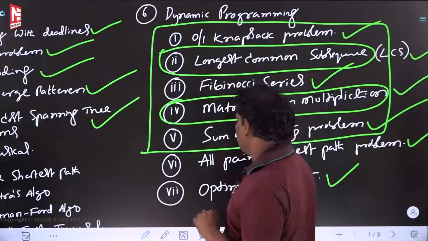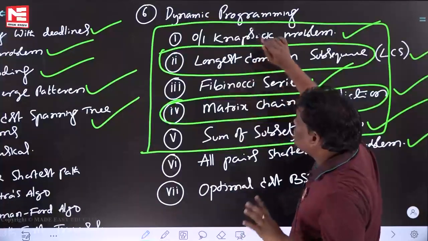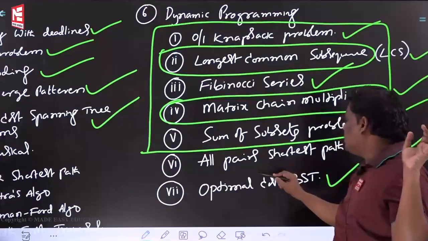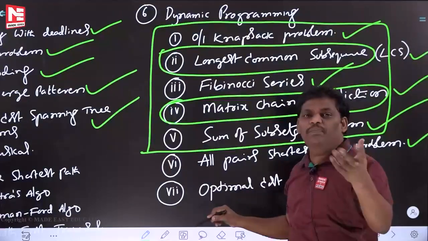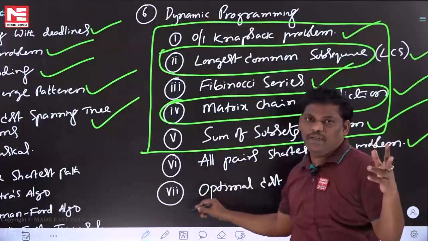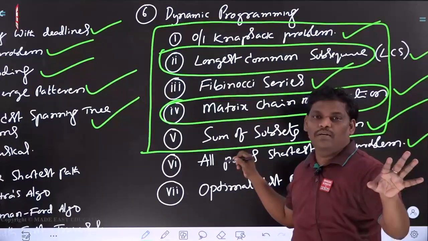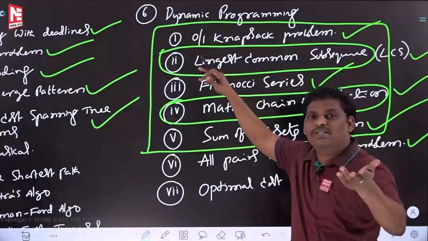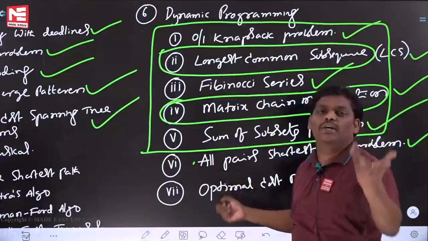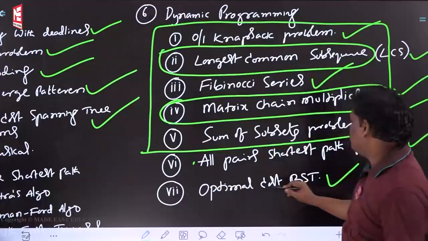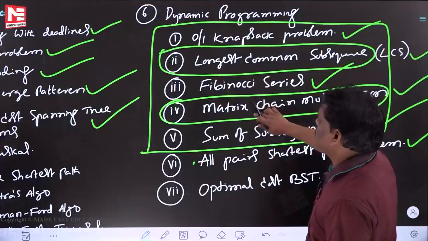Fine. So I think the sixth topic, right? Sixth chapter, dynamic programming. The first 5 applications are really important, right? All pair shortest path and optimal cost BST, I may cover these 2 also, but in the previous papers they did not come, not even one time. I don't want to cover them, I may cover, I may not cover. First complete 5, and if time is still there, I will cover these also. If I don't cover them, if time is there, you can cover them by yourself. Right? Optimal cost BST, all pair shortest path. Fine. So this is the 6th chapter.